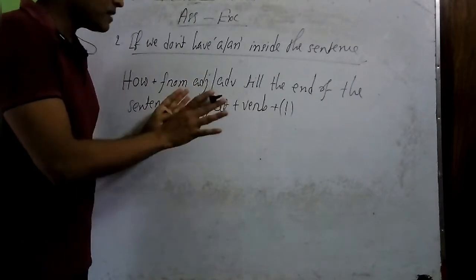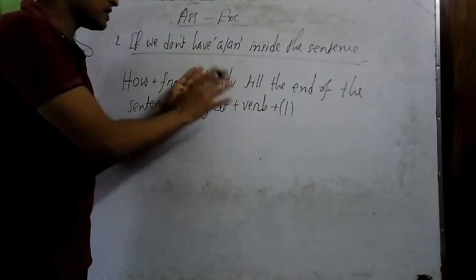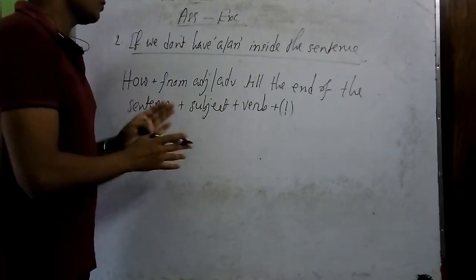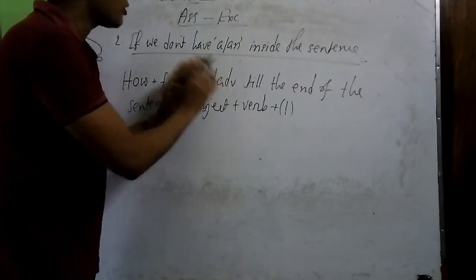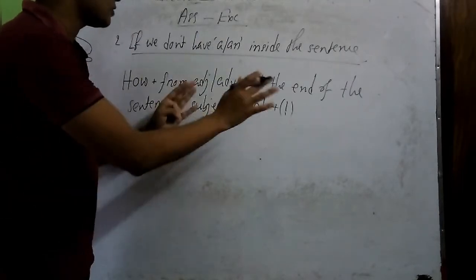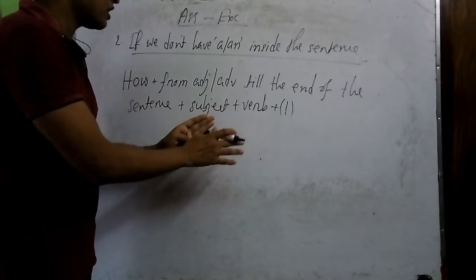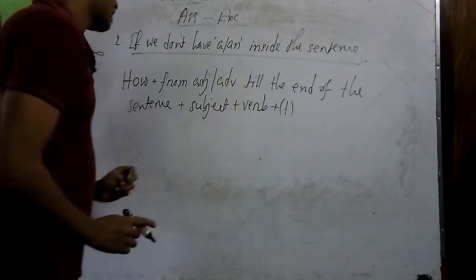So as we don't have any article, or we can say a or an inside the sentence, now we will have to start from the adjective or adverb of the sentence till the end of the sentence. After how, the subject and verb will come, and finally we will have to put the exclamatory sign.